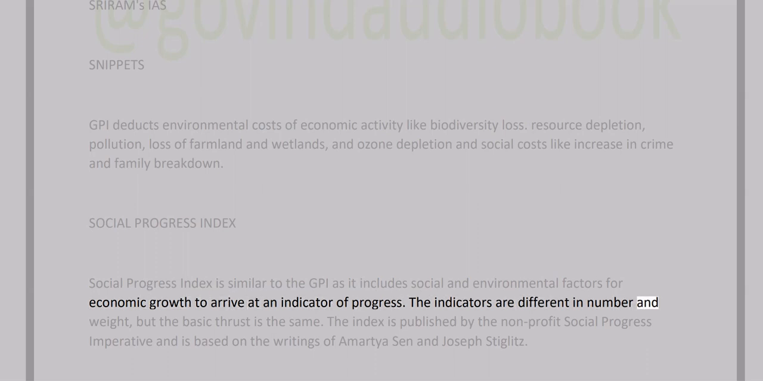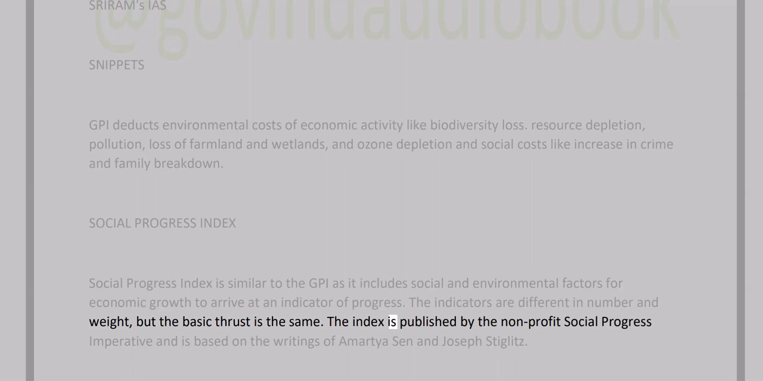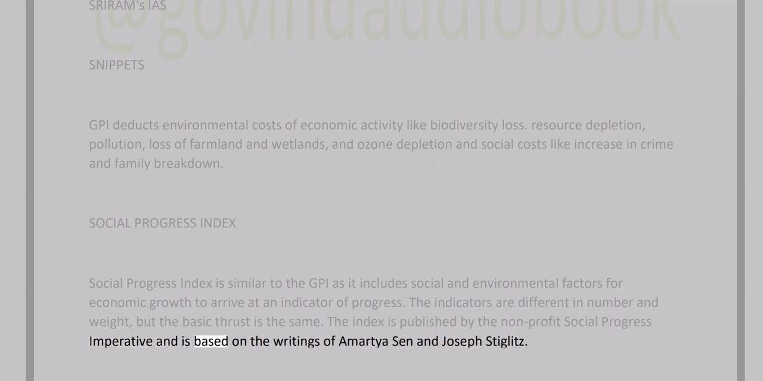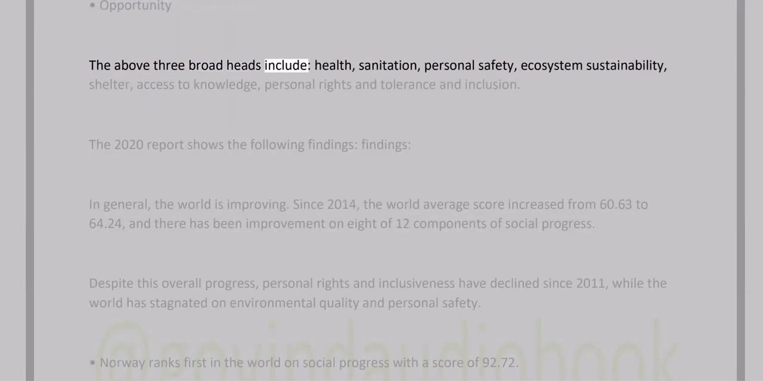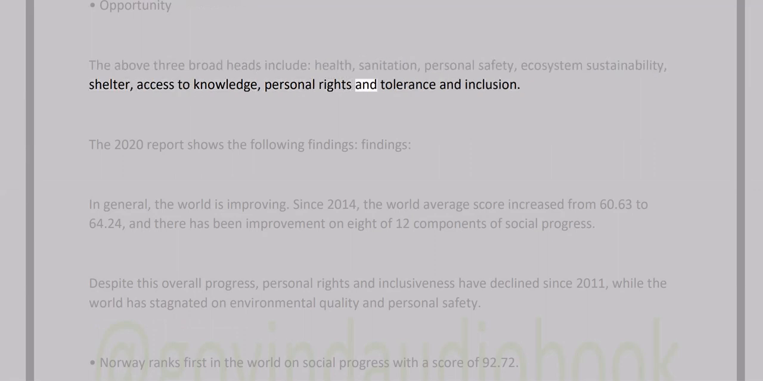The indicators are different in number and weight, but the basic thrust is the same. The index is published by the nonprofit Social Progress Imperative and is based on the writings of Amartya Sen and Joseph Stiglitz. The index has 3 aspects: basic human needs, foundations of well-being, and opportunity. The above 3 broad heads include health, sanitation, personal safety, ecosystem sustainability, shelter, access to knowledge, personal rights, and tolerance and inclusion.